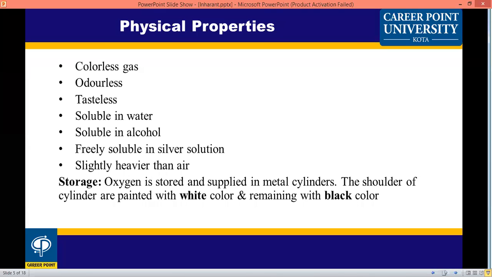It is slightly heavier than air. Comparing the weight of air and oxygen, oxygen is slightly heavier than air.